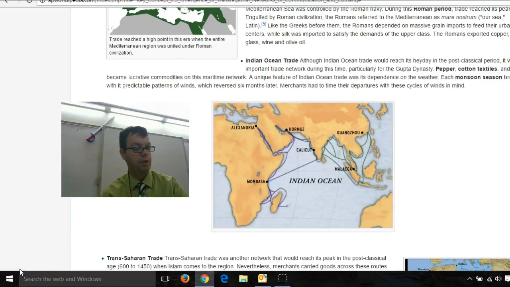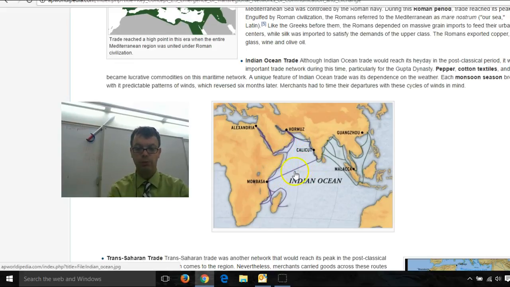Here we see our Indian Ocean trade again. As it shows over here, some of the products, pepper, cotton textiles, dyes, were brought back and forth all the way from Africa to India to Southeast Asia. And merchants were able to travel with the monsoons. The monsoons meant that sometimes the winds came in and let you travel here. Sometimes they let you travel out. There were these monsoons that brought these great waves, great rains and winds into India and out of India.